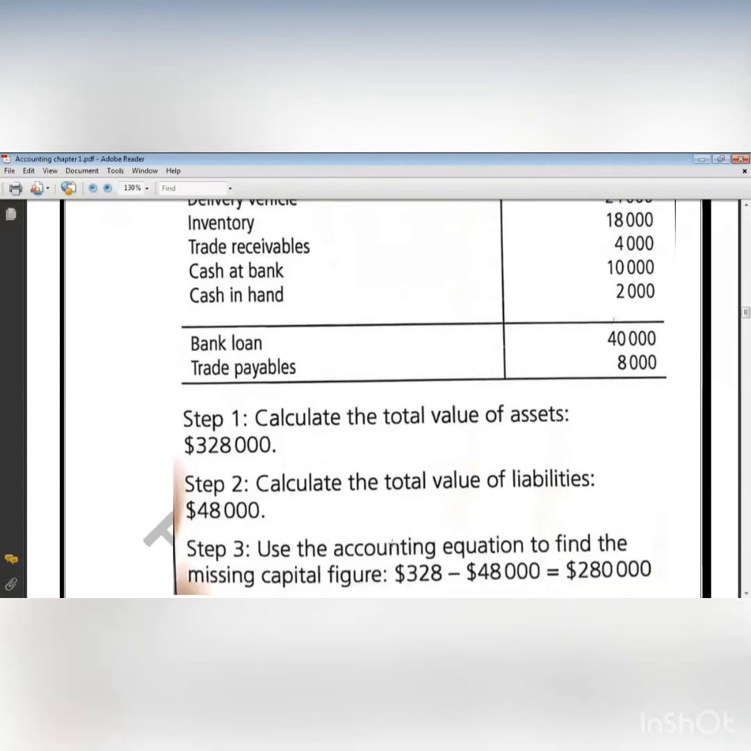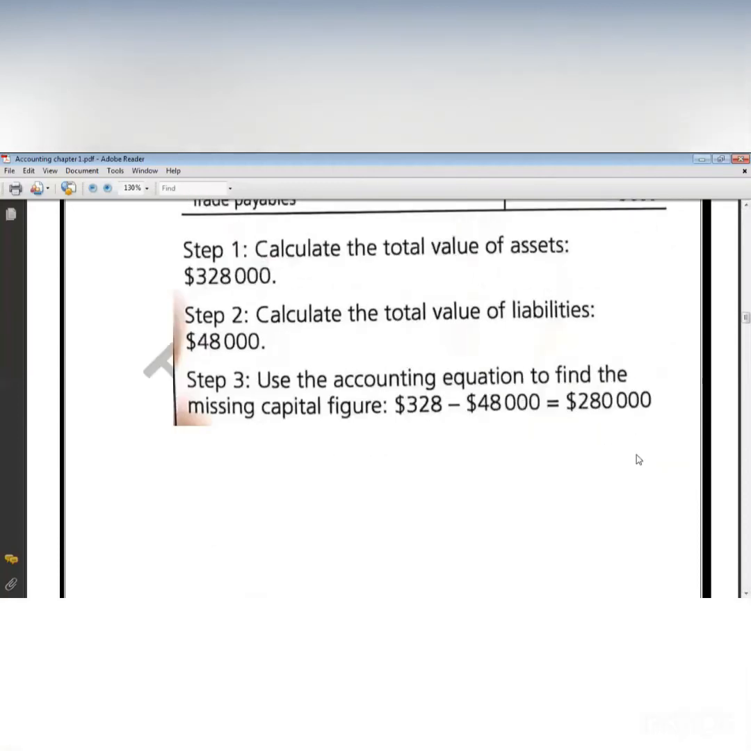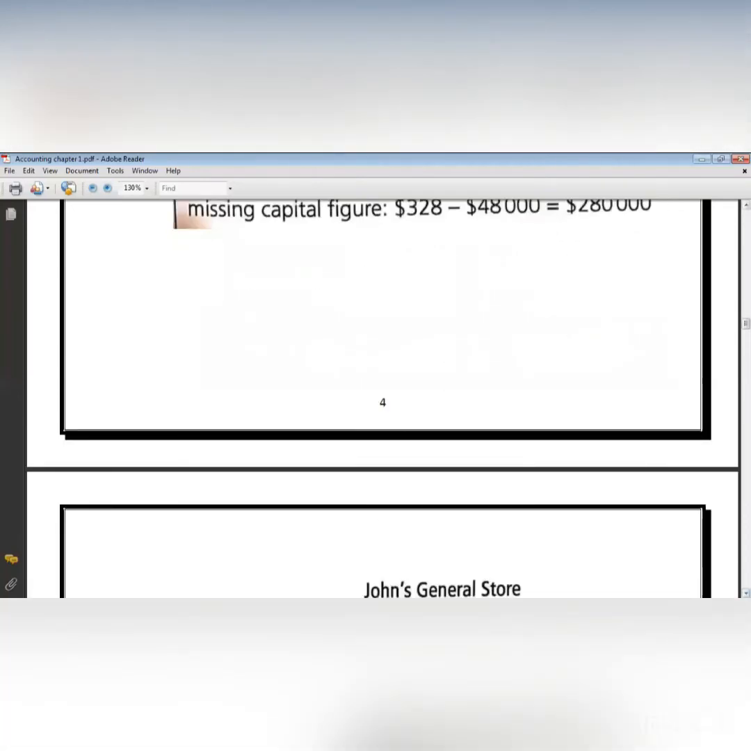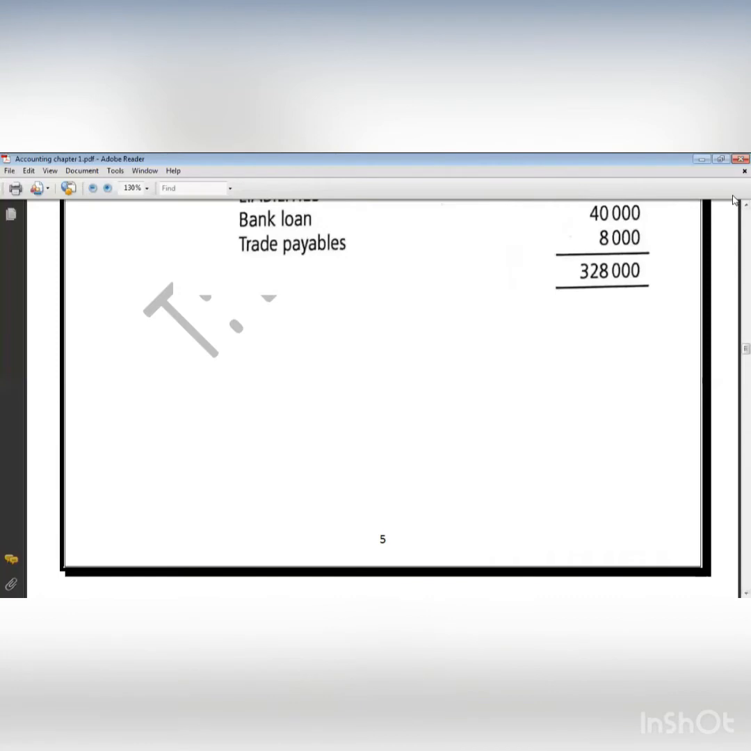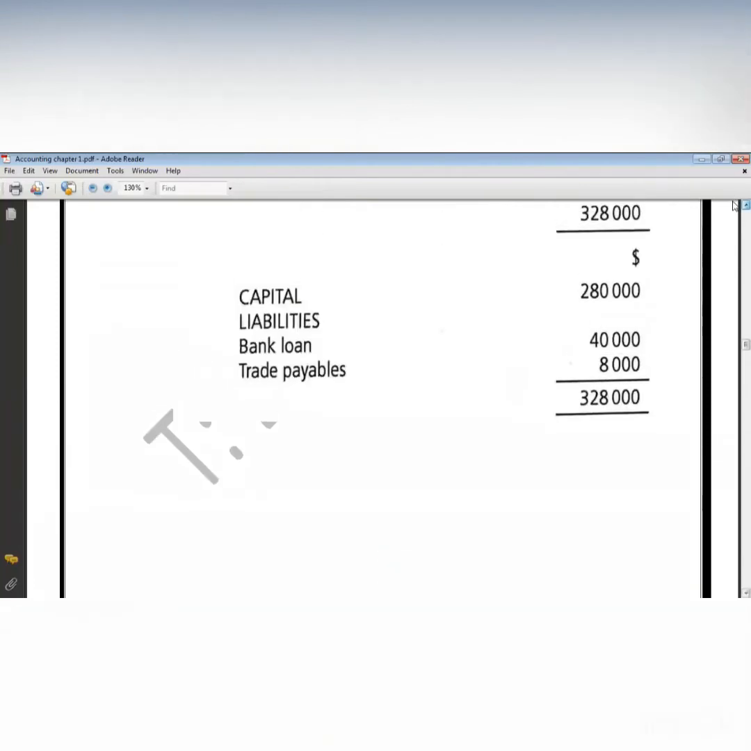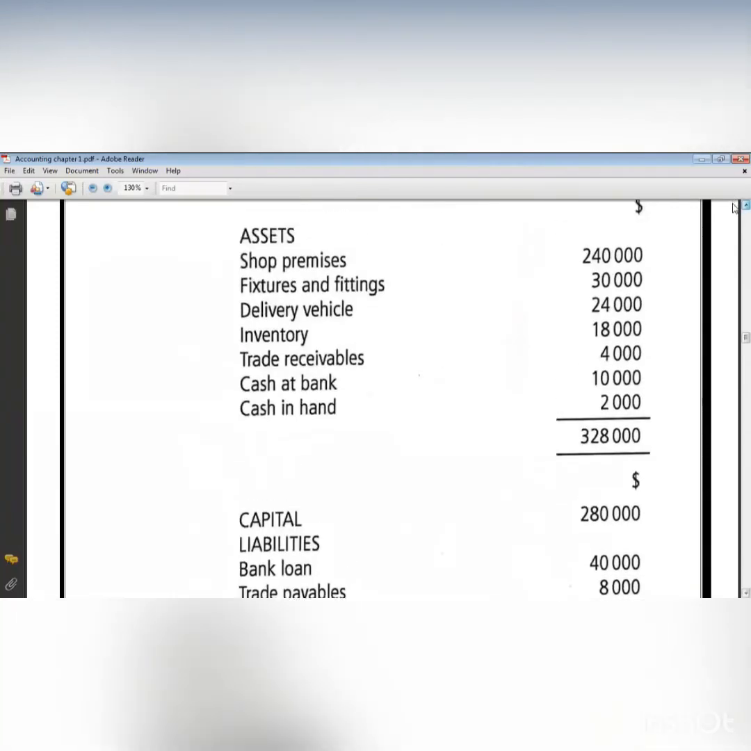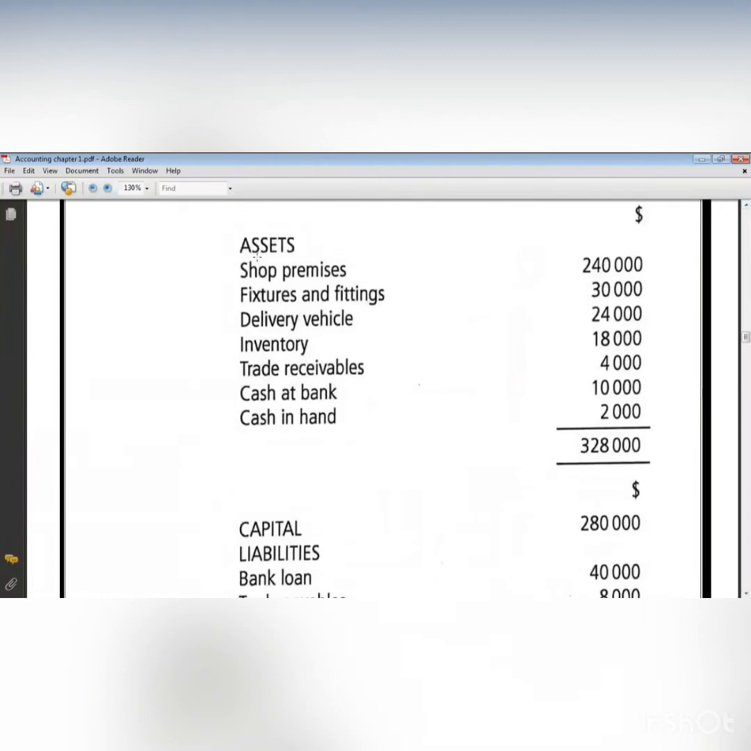Now I want to calculate capital. How do I calculate capital? Assets minus liabilities. 328,000 minus 48,000, so it gives me 280. Till now, I didn't make the statement of financial position. I just got the missing number, which is the capital. How am I going to make the statement of financial position? Very easy. First, I'm going to write all assets.